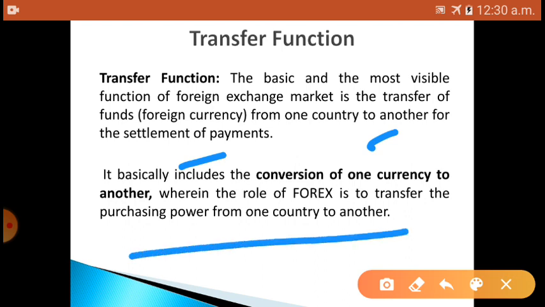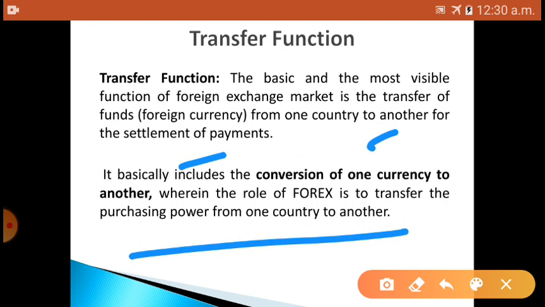Simply, for the transfer function, suppose you have imported goods from another country, usually you should make the payment. This payment can be made by telephonic transfer, or you can use bills of exchange, bank drafts or letters of credit. This is called the settlement of payment, where we make payment for the goods we have imported. Hope you understood the transfer function.